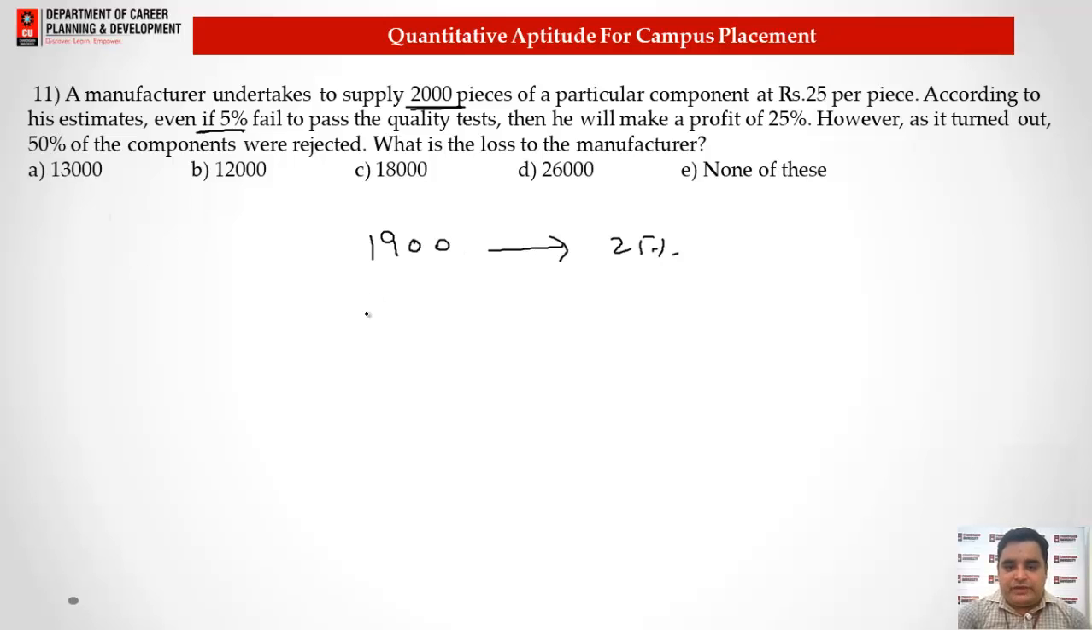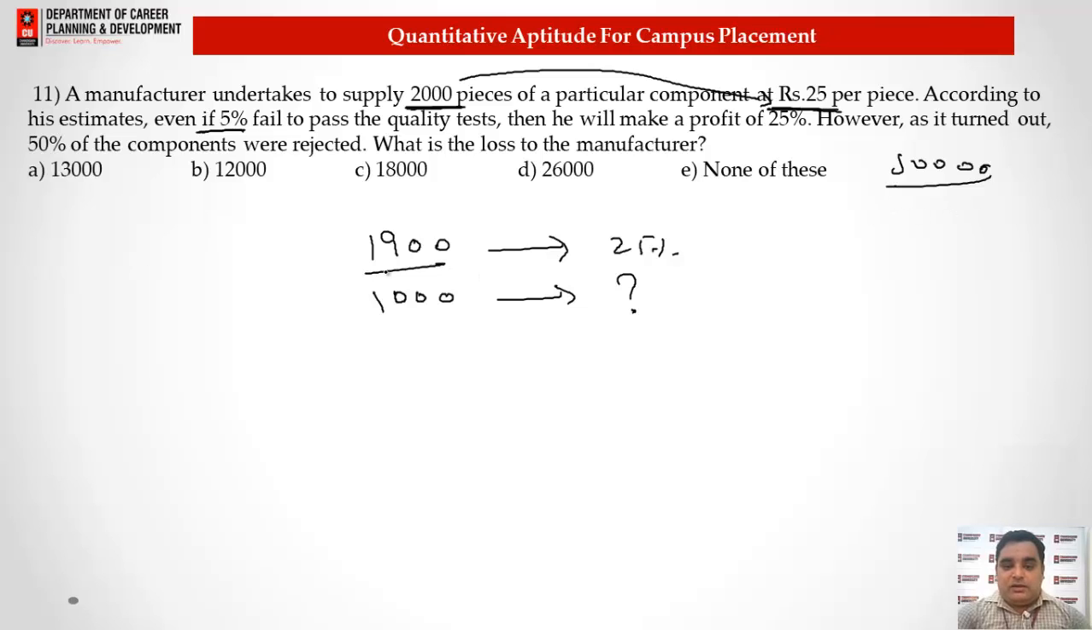However, if 50% fail, it means only 1000 were sold. What will be the profit he may have here? The original price of the component is 25 rupees per piece. So basically, we need to understand that the component price is 25 rupees per unit. So for 2000 into 25, there will be a total of 50,000 rupees he gets from it.